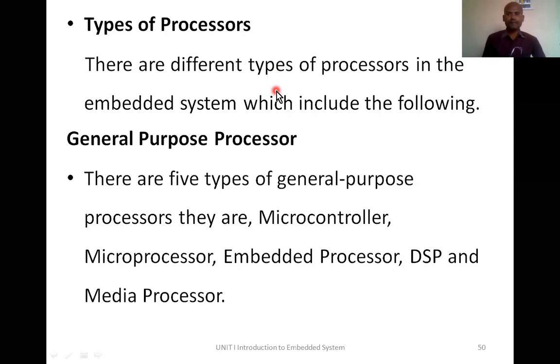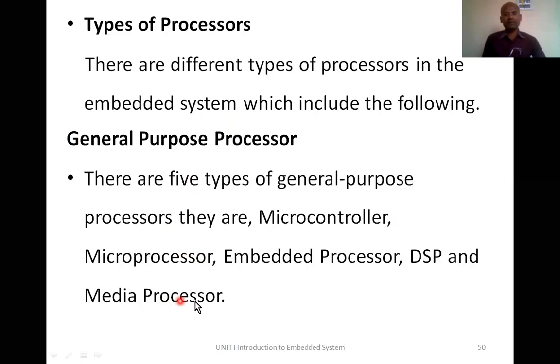Now let's see, there are different types of processors in embedded systems which include the following. Let's see general purpose processors. We begin with general purpose processors. There are 5 types of general purpose processors. They are microcontroller, microprocessor, embedded processor, DSP processor, and media processor.